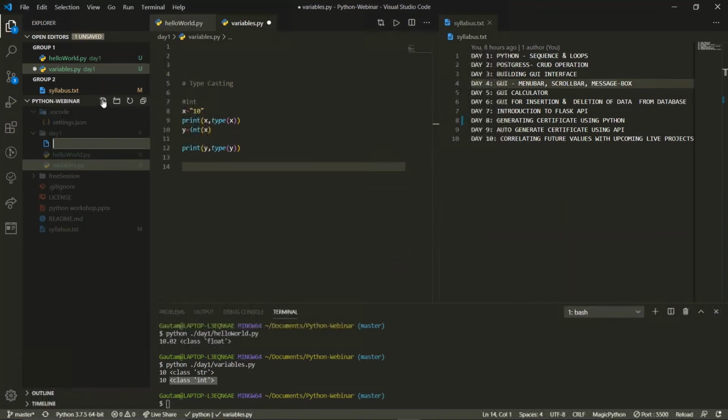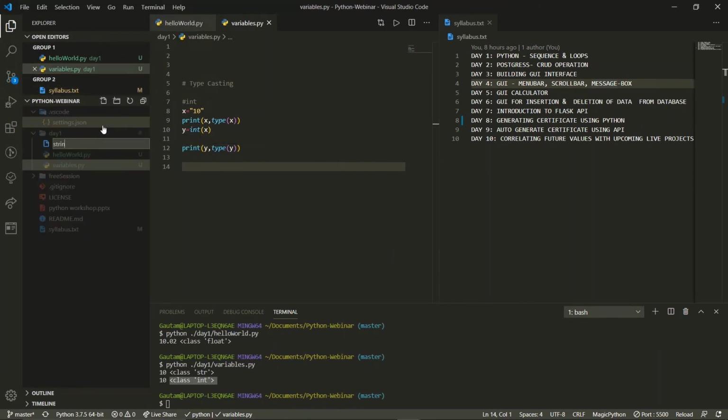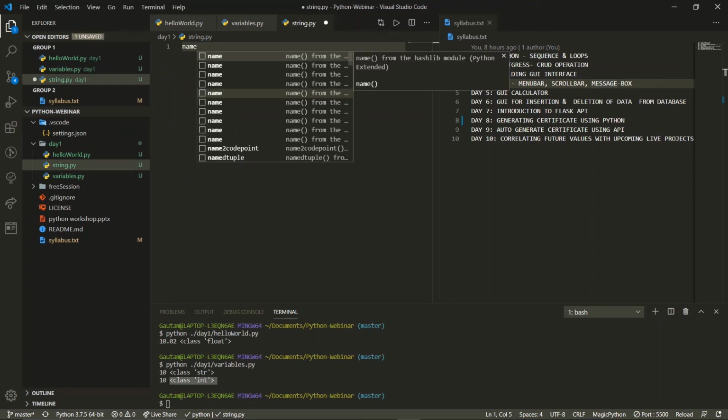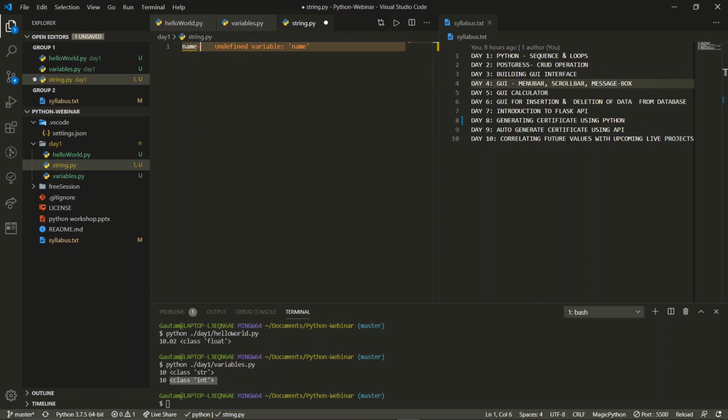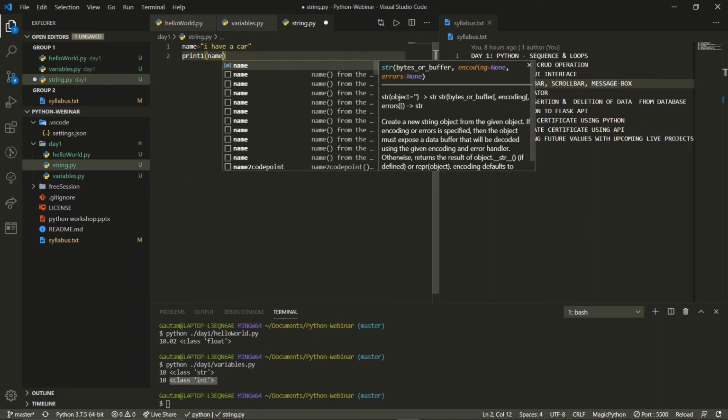Typecasting is done. So we'll make another file, string, and we'll write over here. For example, we have a variable name, and we want to write over here, I have a card, for example. So here double quotes will also print the same data, print name.